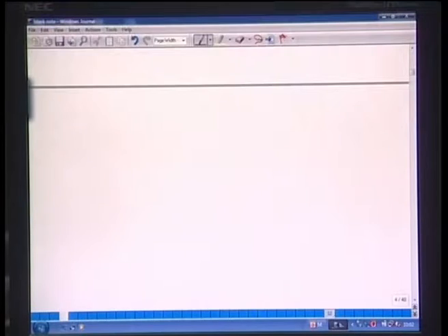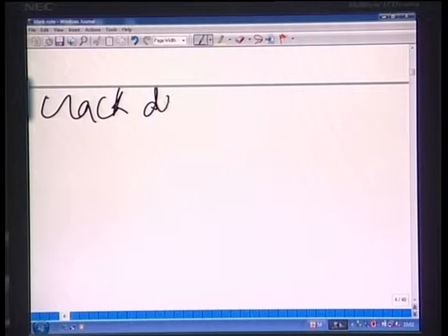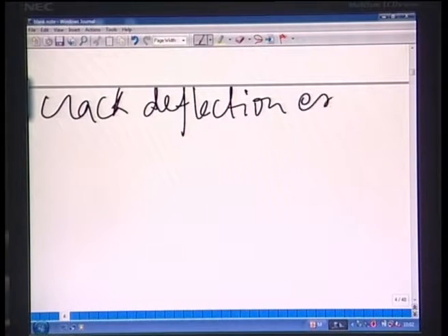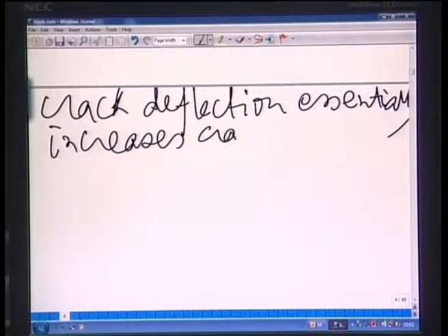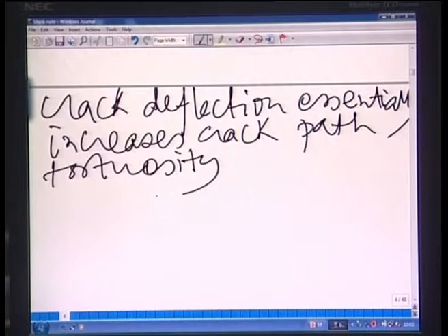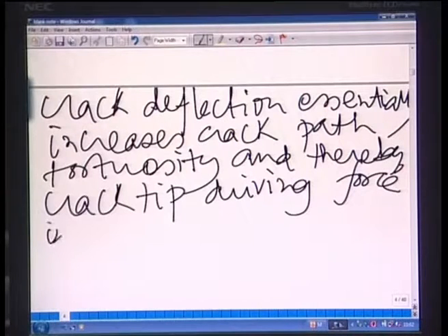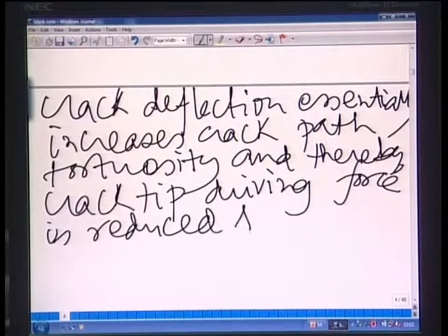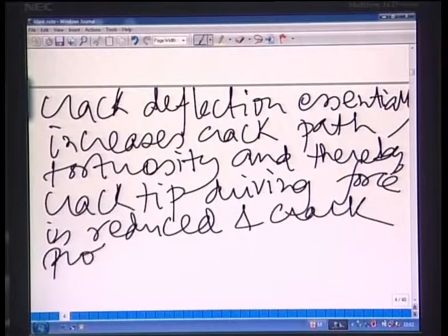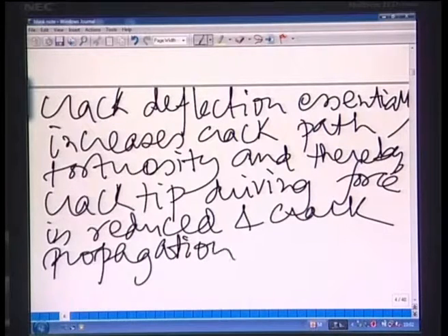So crack deflection essentially increases crack path tortuosity, and thereby the crack tip driving force is reduced and crack propagation can be controlled.